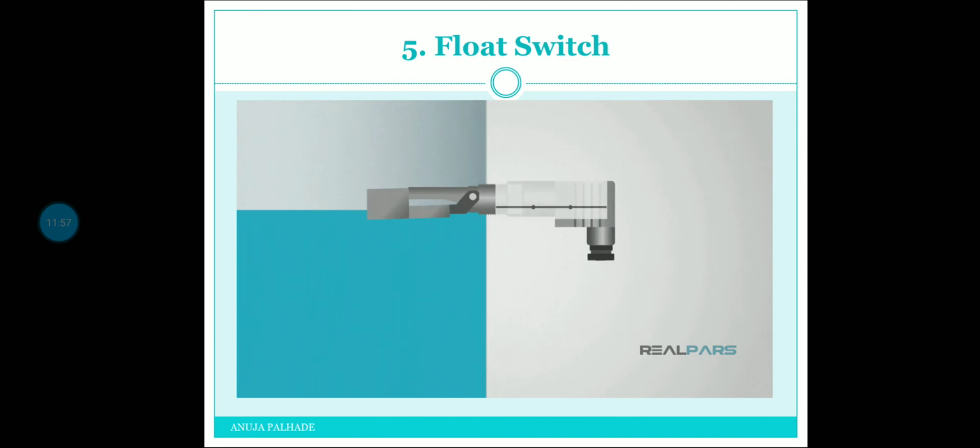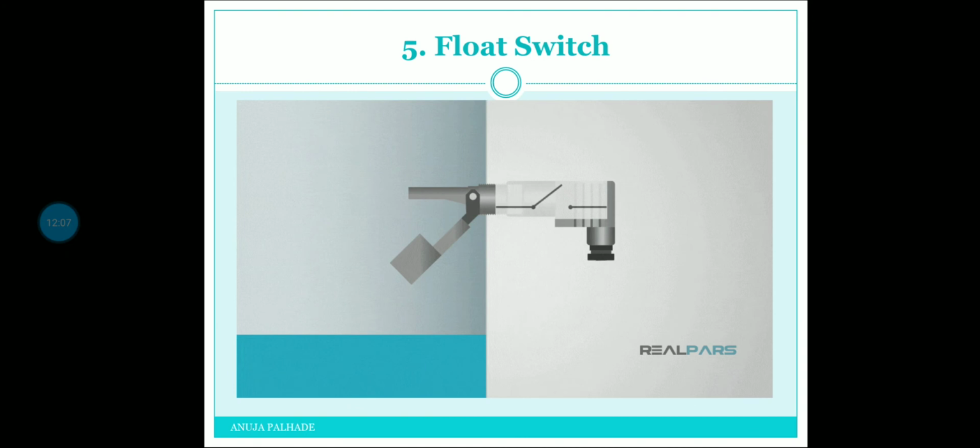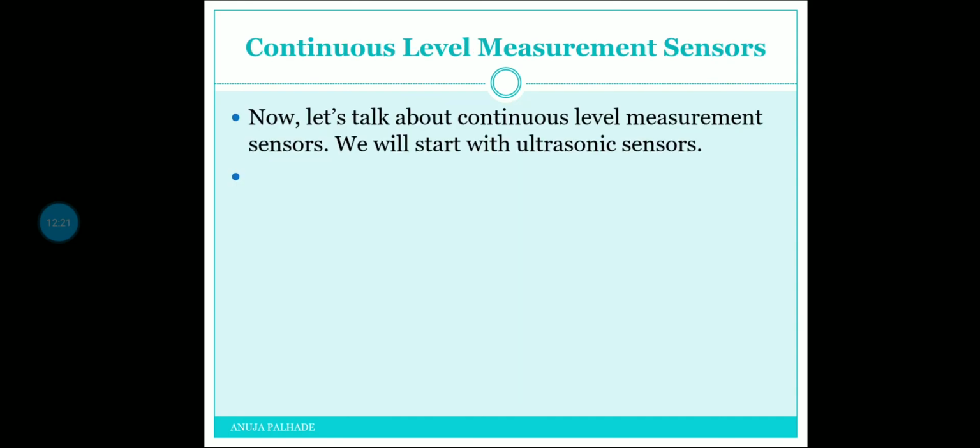You can see here how the circuit is going to be completed when the tank reaches the level. So this is all about float switch sensors. Variable level is not applicable.